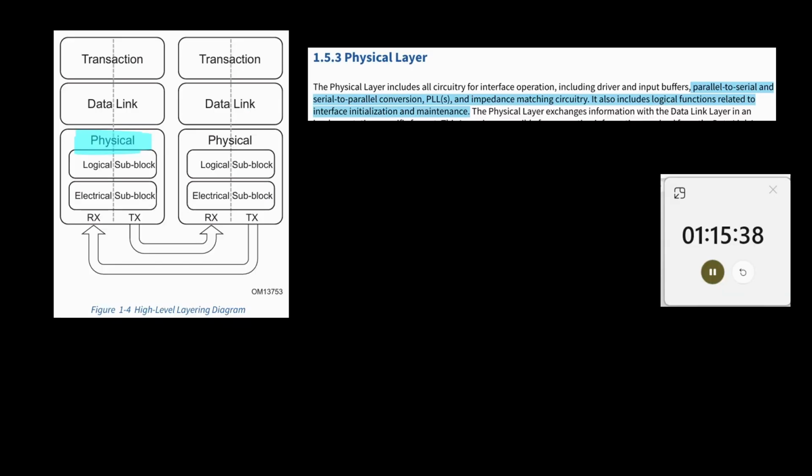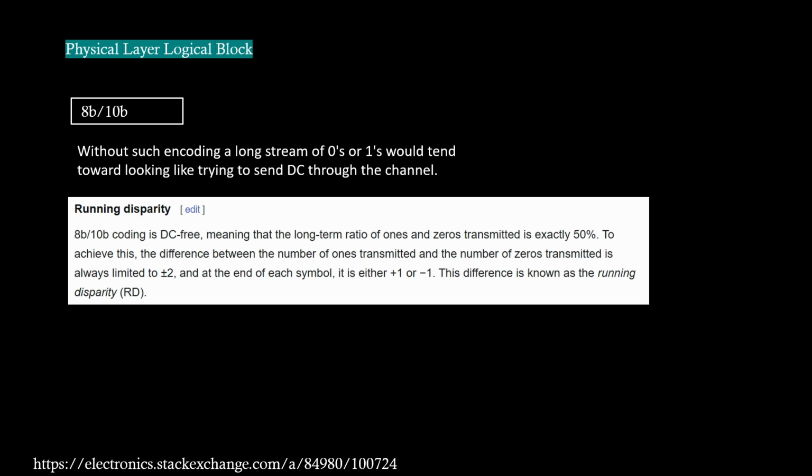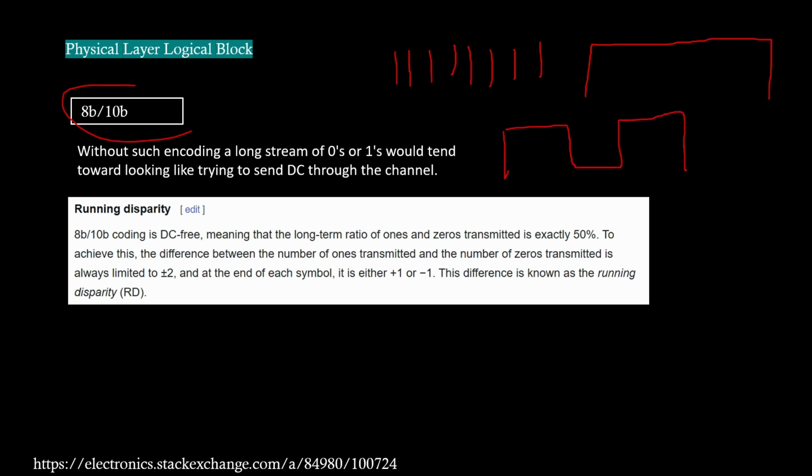The next is the physical layer, which performs serial to parallel conversion. And the thing that I understand here is the 8B10B encoding. The reason we want to do 8B10B is that if we have a lot of 1s in a row, then the signal is going to look like this. It's just like a DC. We don't want it. We want something like this so that we can separate it. So that's the reason we use 8B10B.